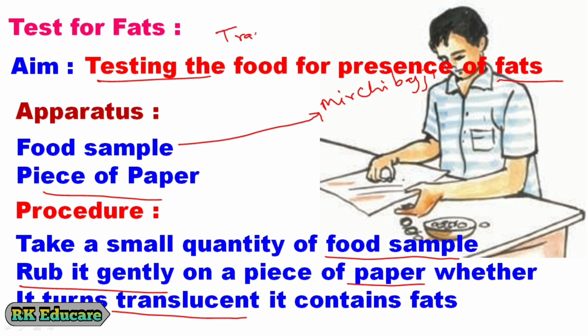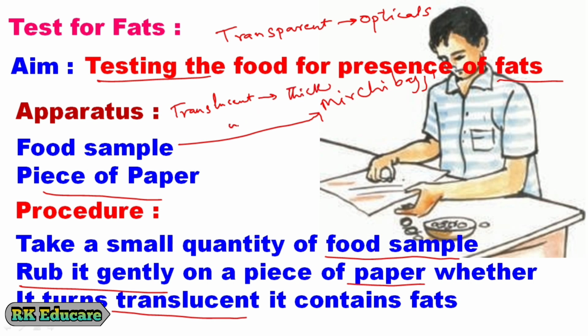Here we have to understand what is meant by translucent. Based on transparency, the substances are 3 types: transparent, translucent and opaque. Transparent in the sense we can see through it clearly. Translucent in the sense we can see through it but we cannot see it clearly.